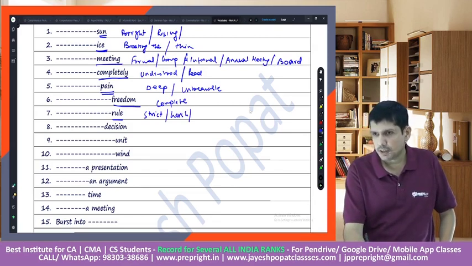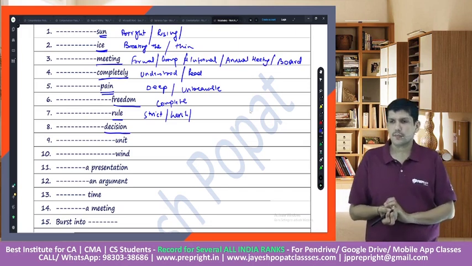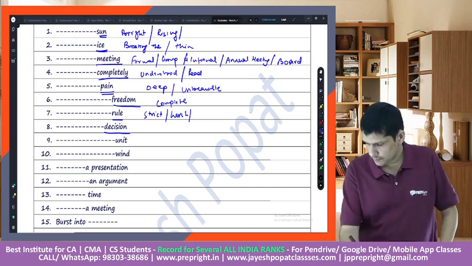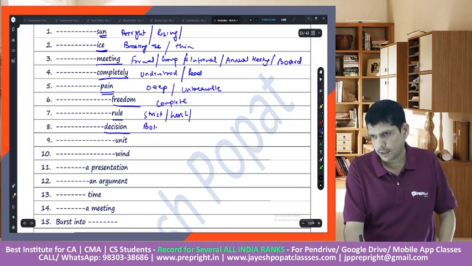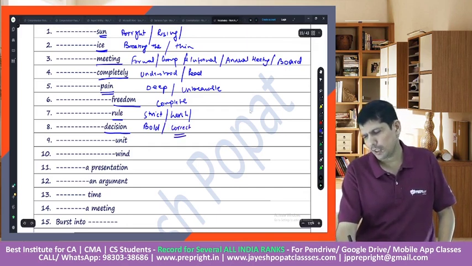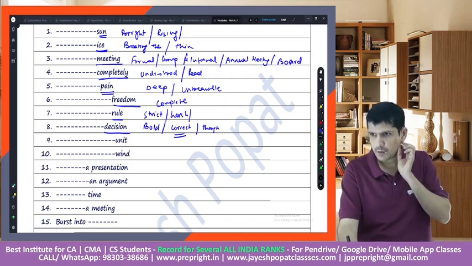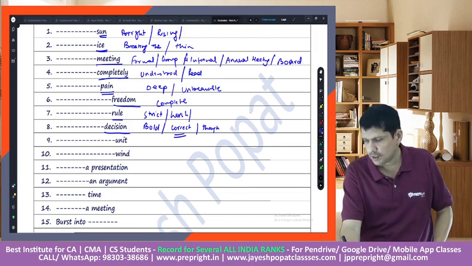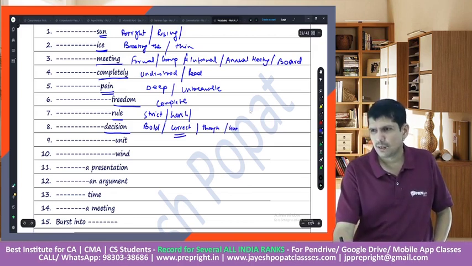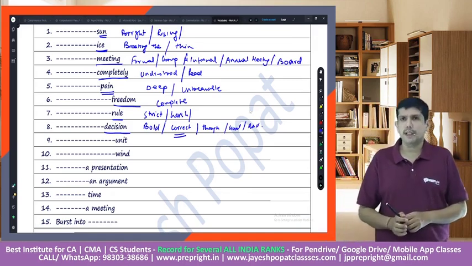Right? Decision. What would you use before the word decision? Very good. Bold. It's a bold decision. Correct. Tough decision. Good decision, bad decision, great. So this is how you need to complete this, right?